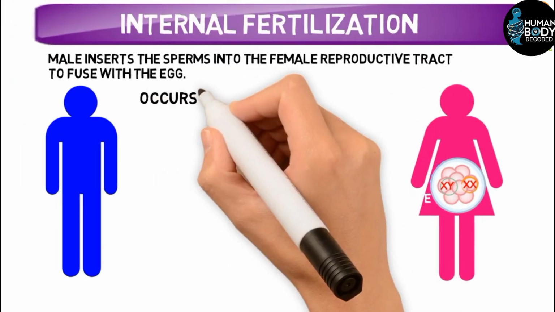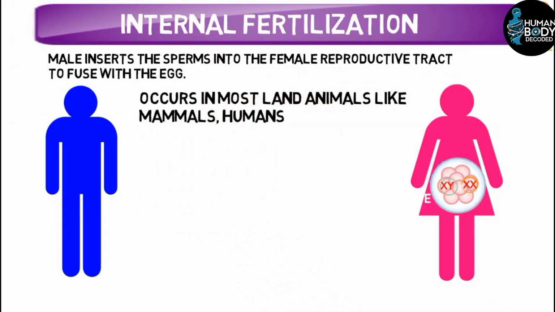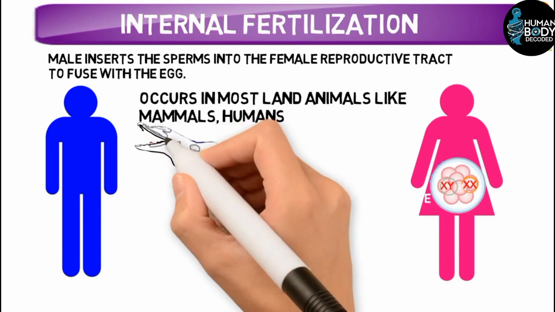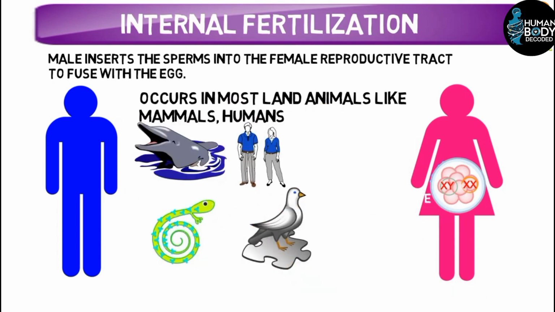This process mostly occurs in terrestrial animals or land-dwelling organisms, for example, mammals, humans, reptiles, birds. These animals all undergo internal fertilization. Earlier, I mentioned that external fertilization is common in aquatic animals, but internal fertilization occurs in land animals, terrestrial organisms.